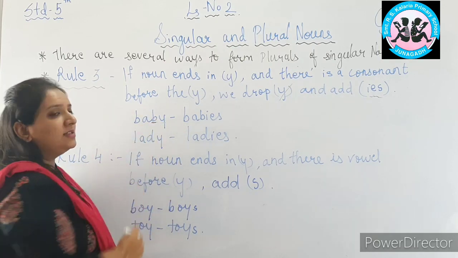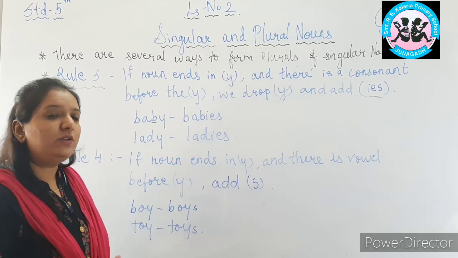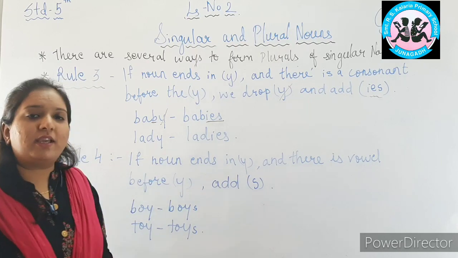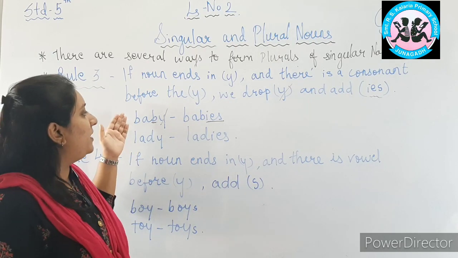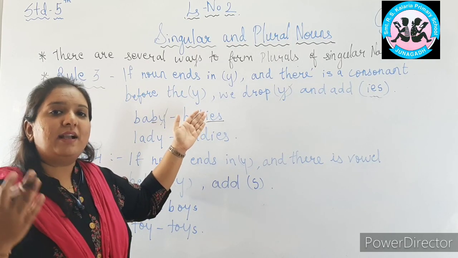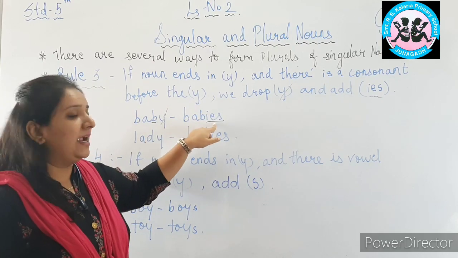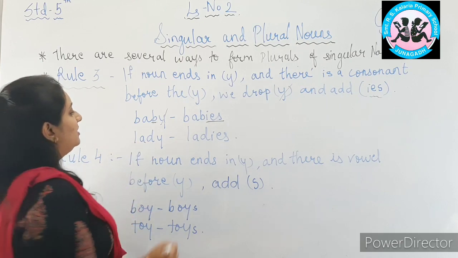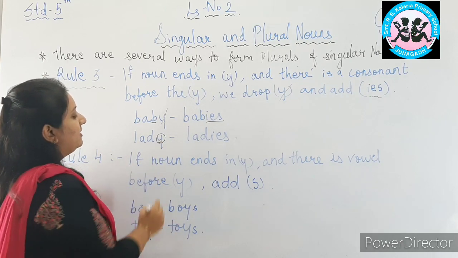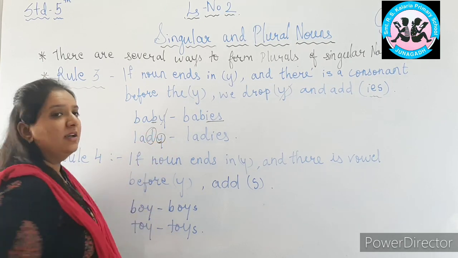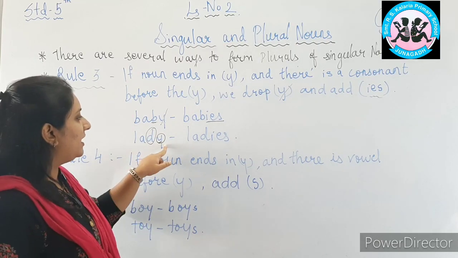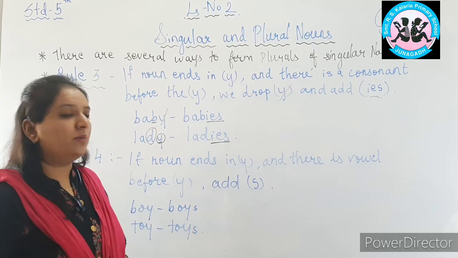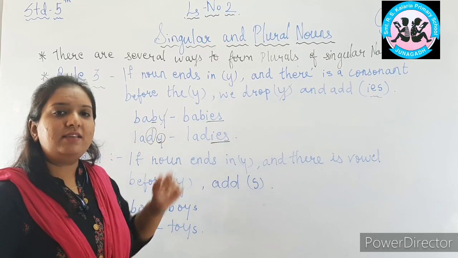B is a consonant. Yes or no? So what we will do? We will cut the Y and we will add IES to make it a plural form. So here baby will become babies by cutting the Y and by adding IES. Same way, lady. The noun is ending in Y and there is a consonant before the Y. So what we will do? We will cut the Y and we will add IES to make it a plural form. So lady will become ladies.